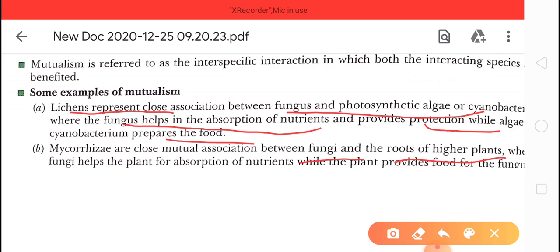Students, we should practice mutualism in our life. We should provide benefit to each other. Like if any student gives me notes of biology, we should give the notes of physics to that student. अगर कोई पेन हमें दे रहा है तो हमें पेंसिल उसे देनी चाहिए. So in this way we can easily show the symbiotic relationship.